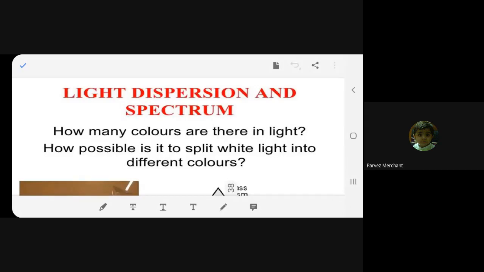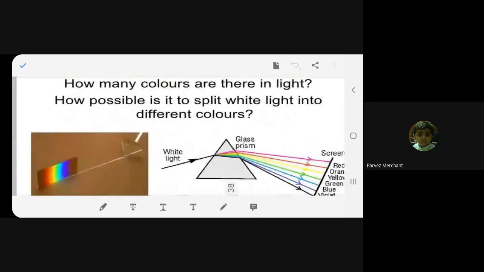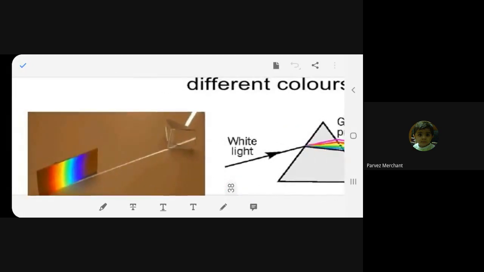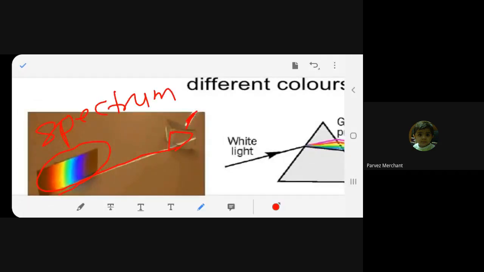Did we split this white light into different colors? Yes, we did, isn't it? Is it easy to split? Yes, it is very easy to split colors. Here you can see it is a prism. Can you see this? This is a prism. White light comes from here and gets split into these seven colors. Can you see this? This is called a spectrum. What is it called? Spectrum.